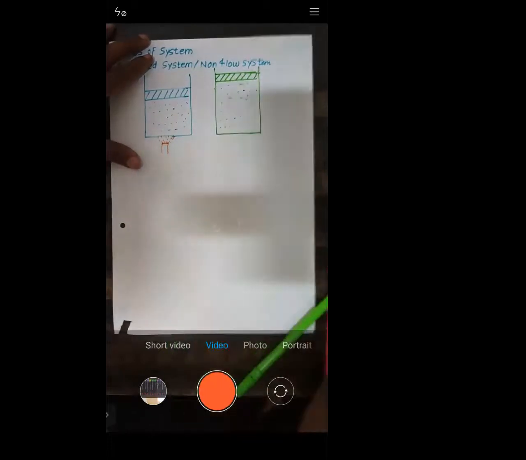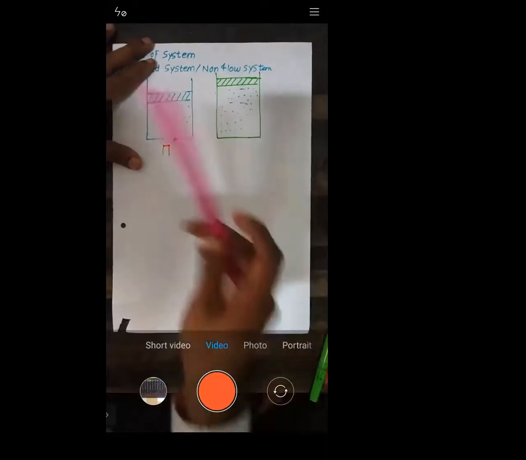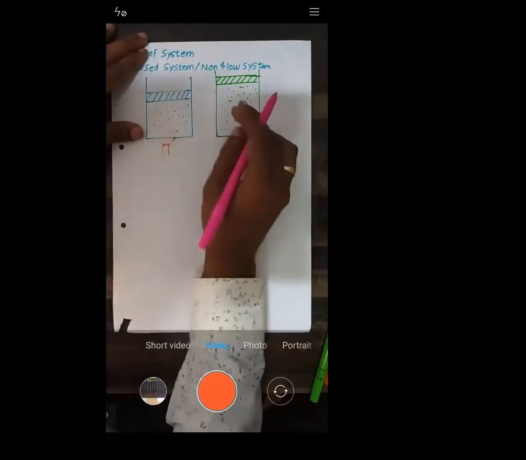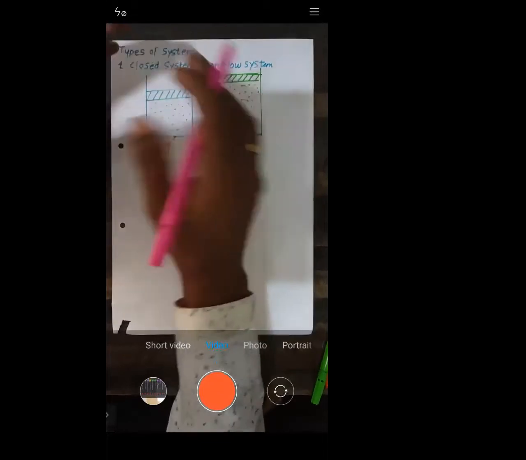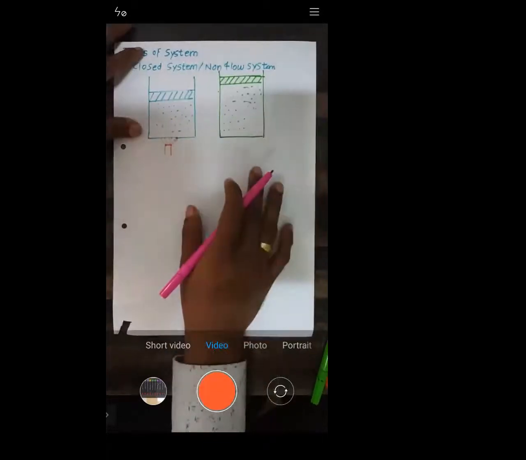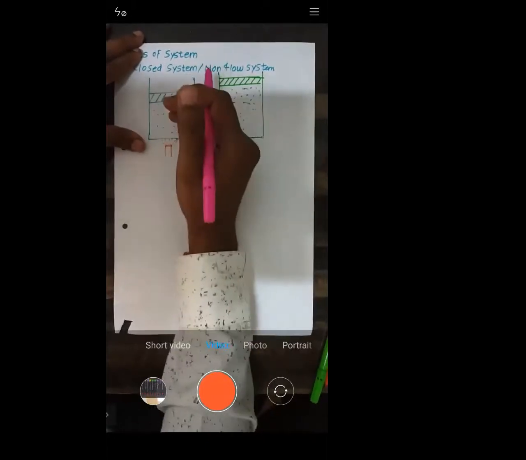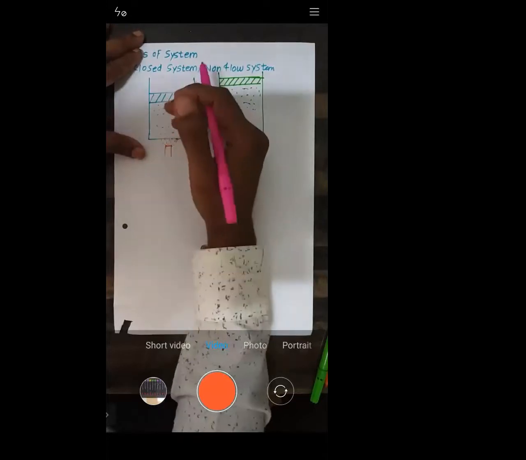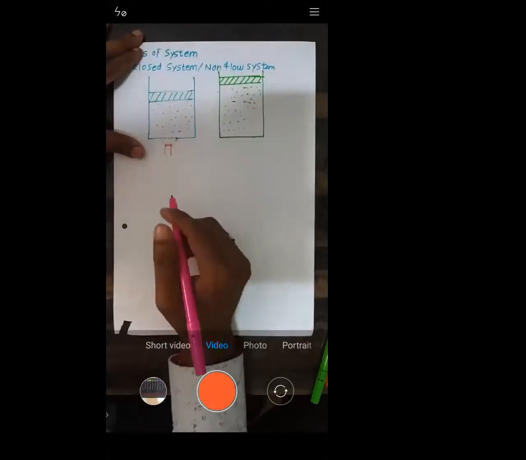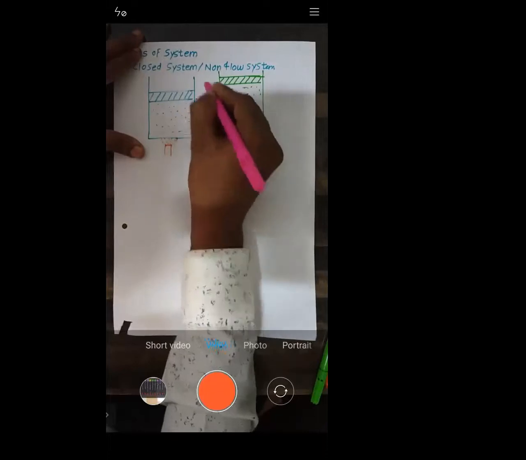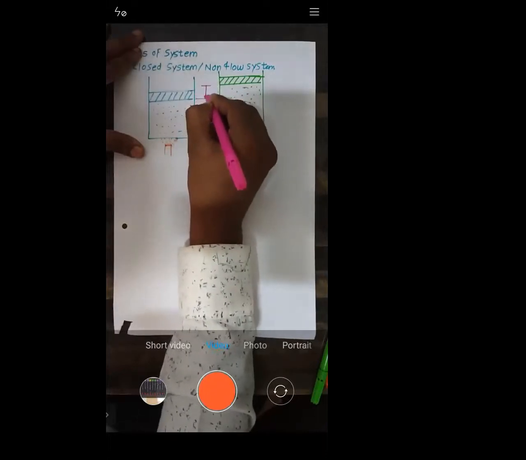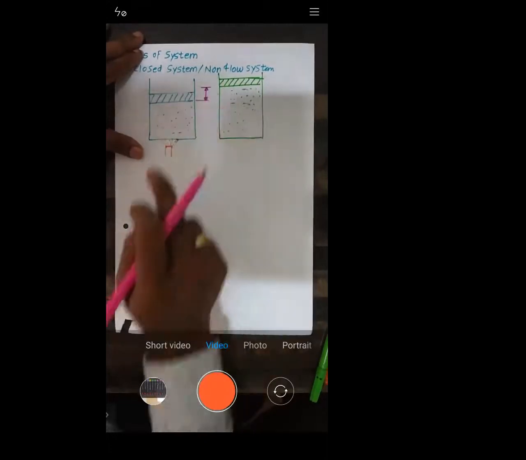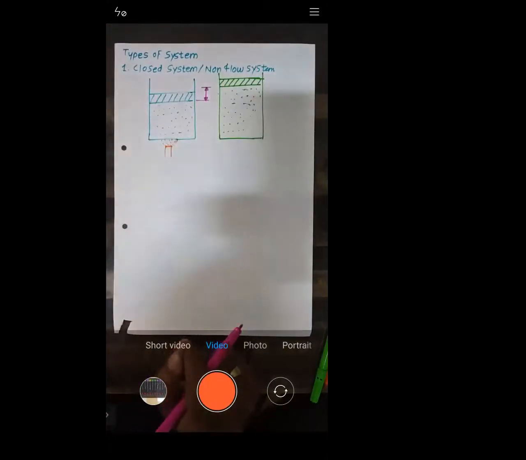When you heat with the help of a burner, the gases will expand. What do you mean by expansion? The volume will increase, and when the volume increases, the piston will move upward. So this is the initial position and this is the final position, which is nothing but the displacement of the piston.